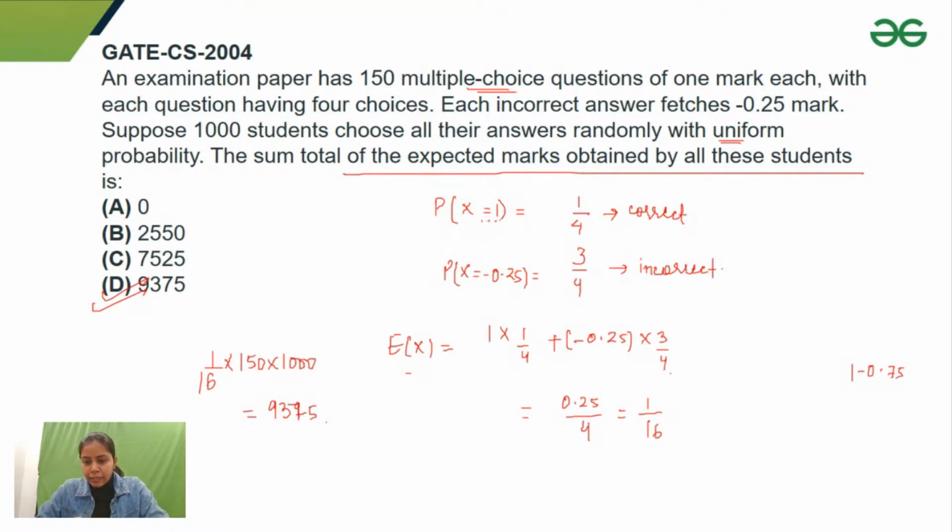Gate CSC, does it make a difference? What difference? Sorry. 2550 is the answer. Let me check. Calculator. 150 into 1000 divided by 16. 9375 would be the answer. Okay, so here option D is correct.